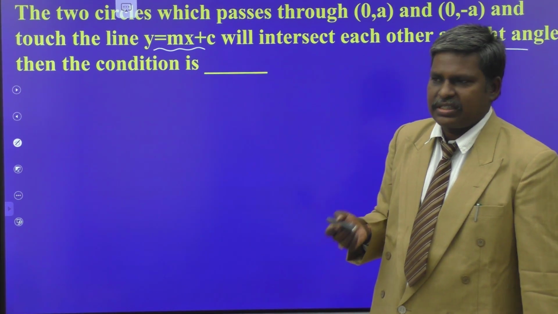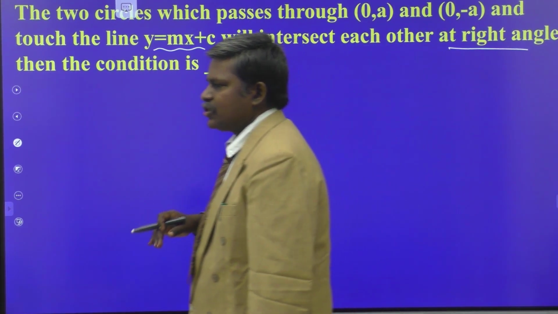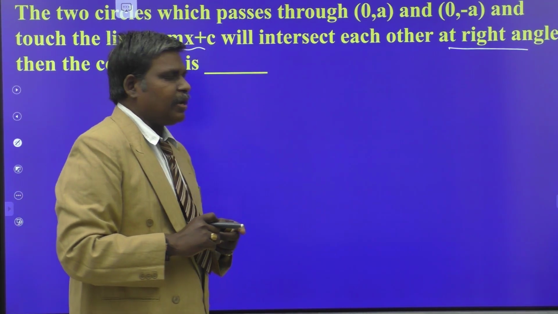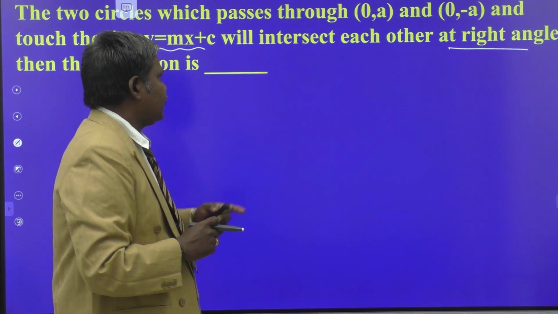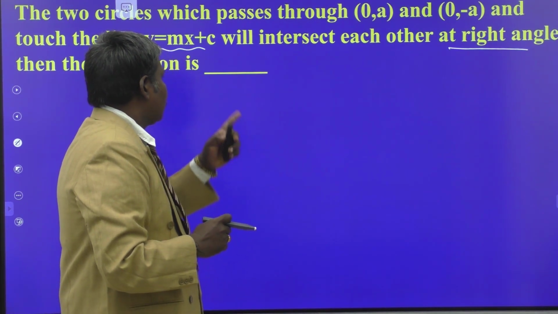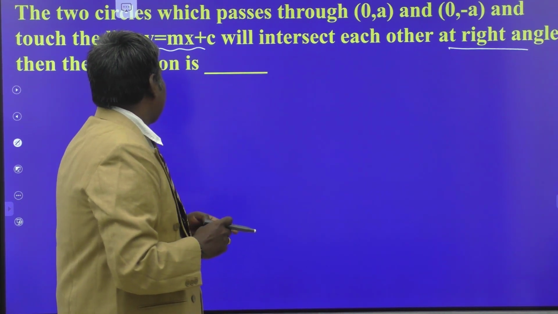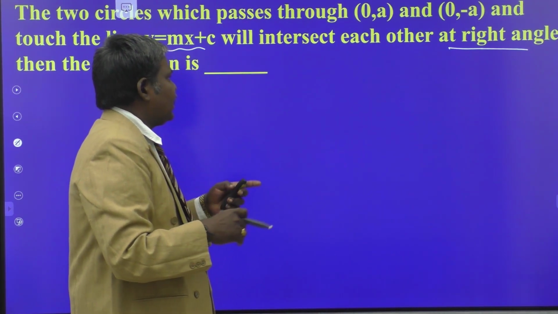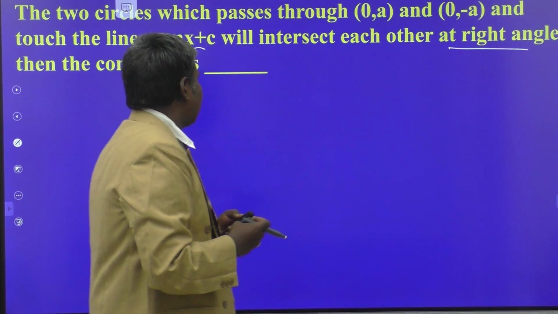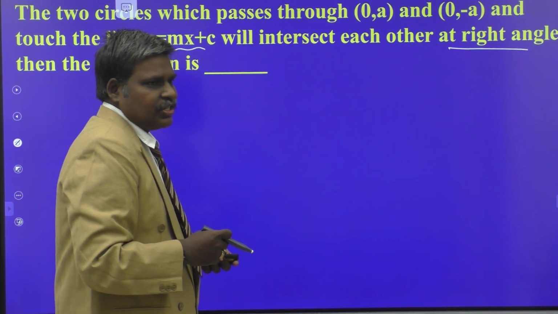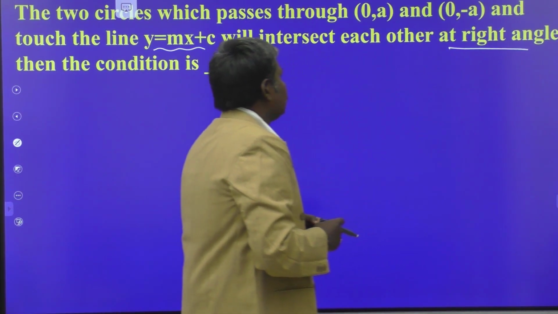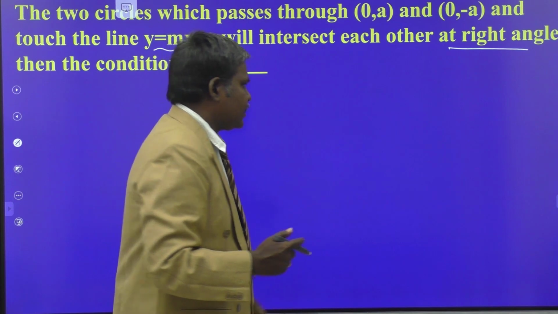So this is also just like the above problem. Here also 3 conditions are there. Both circles pass through 0 comma a and 0 comma minus a, and these 2 points lie on the y-axis. Okay. Then the circles touch the line y is equal to mx plus c, and the angle between the 2 circles is also 90 degrees. Okay. Then what is the condition they are asking? So what are the 2 points of intersection made here? 0 comma a and 0 comma minus a.